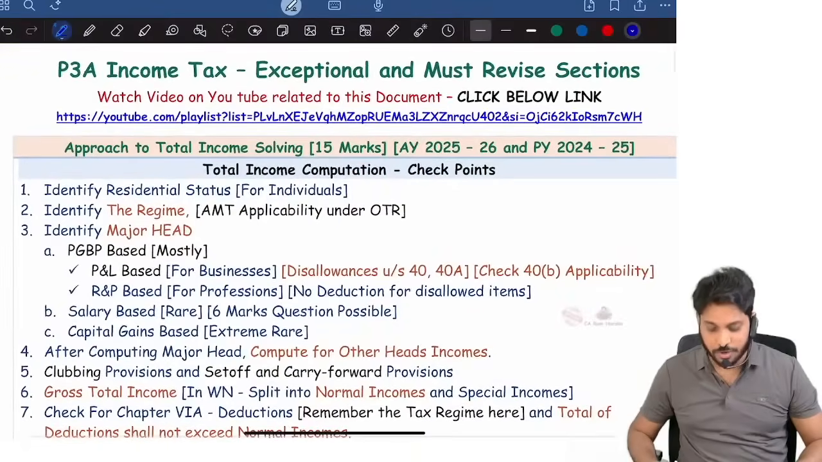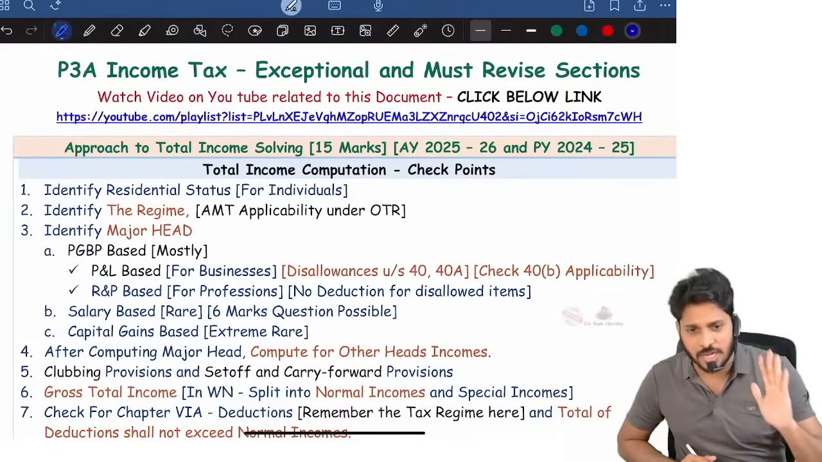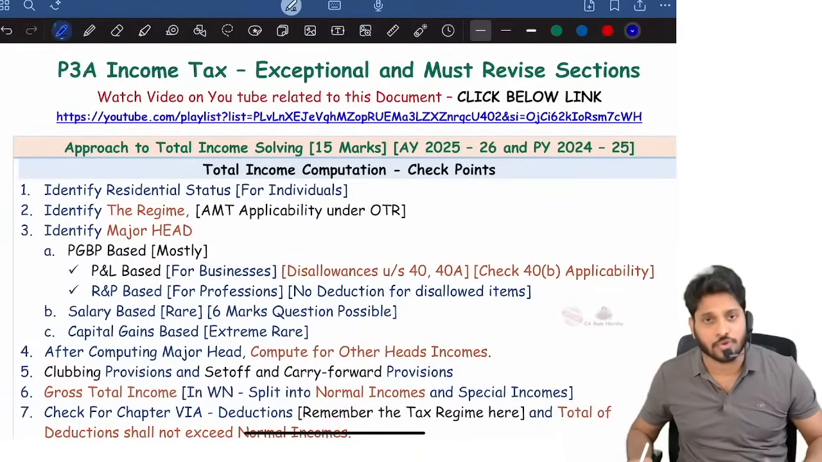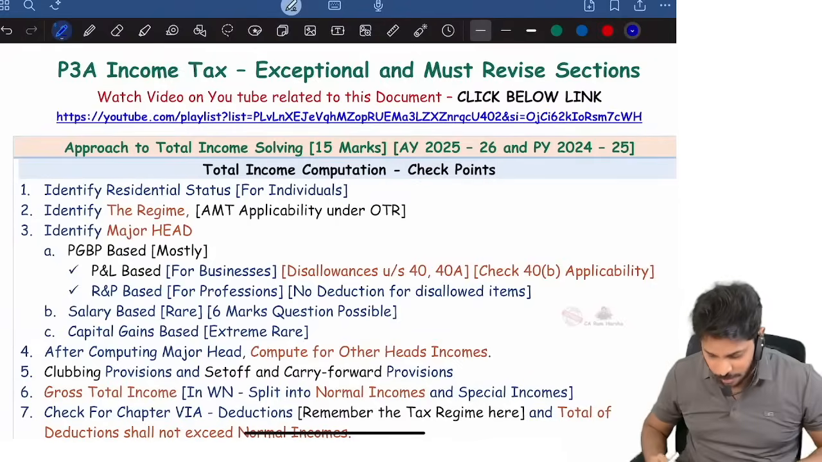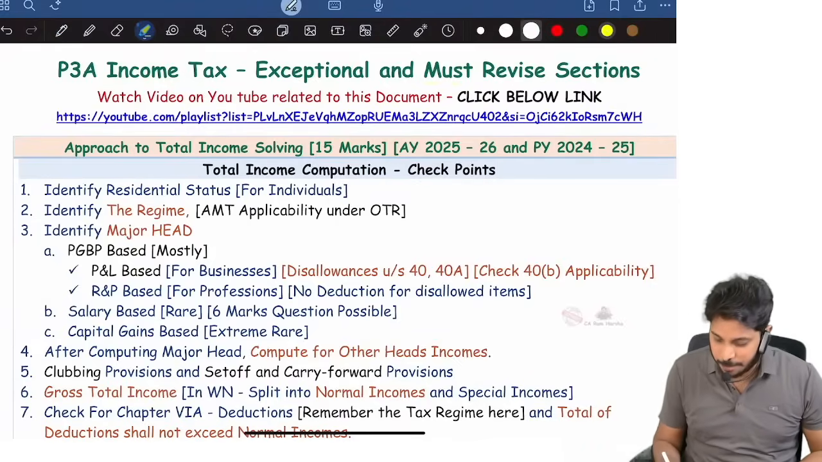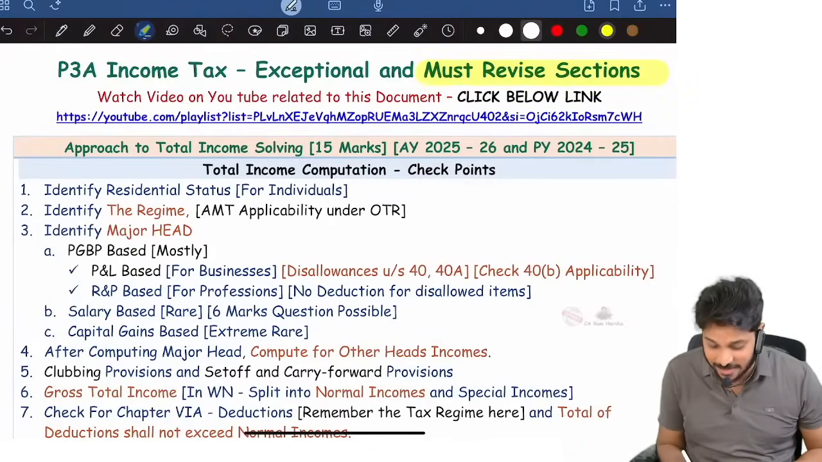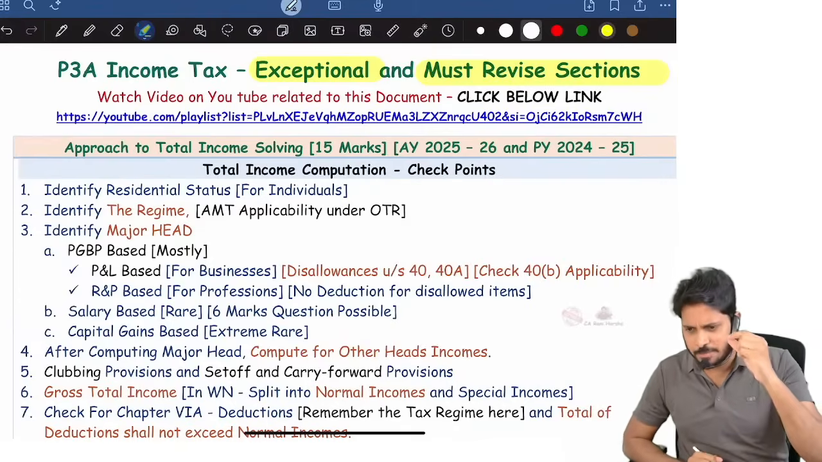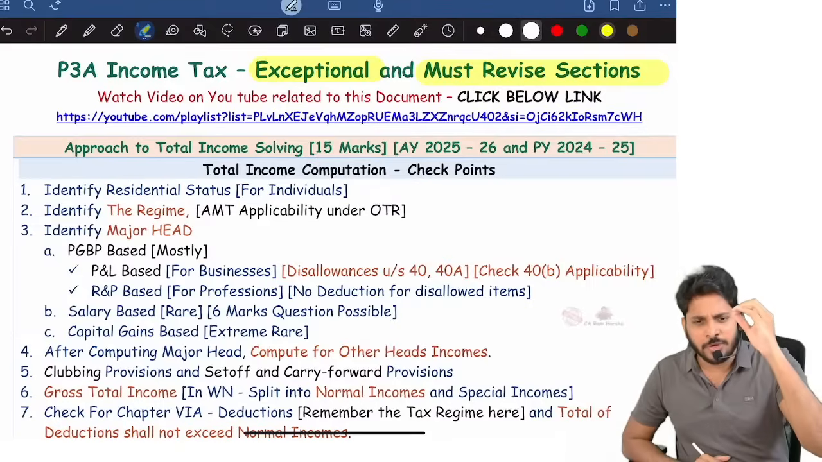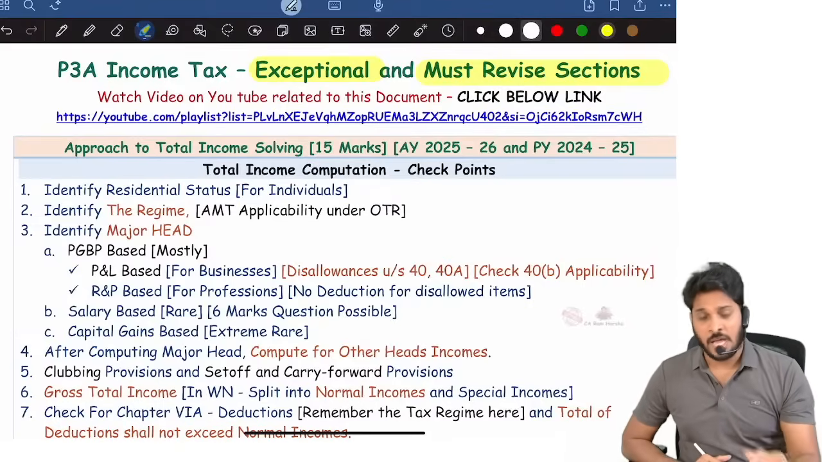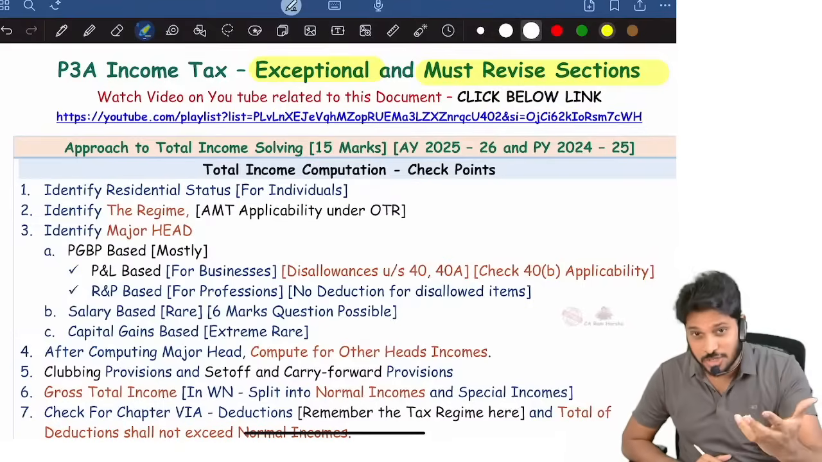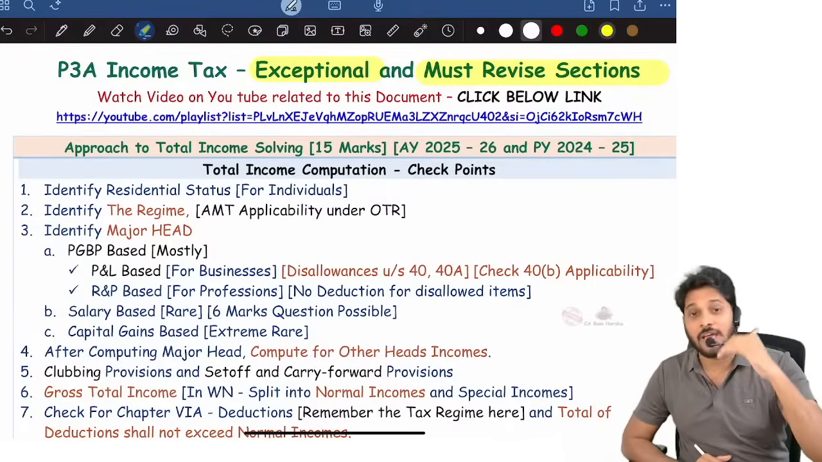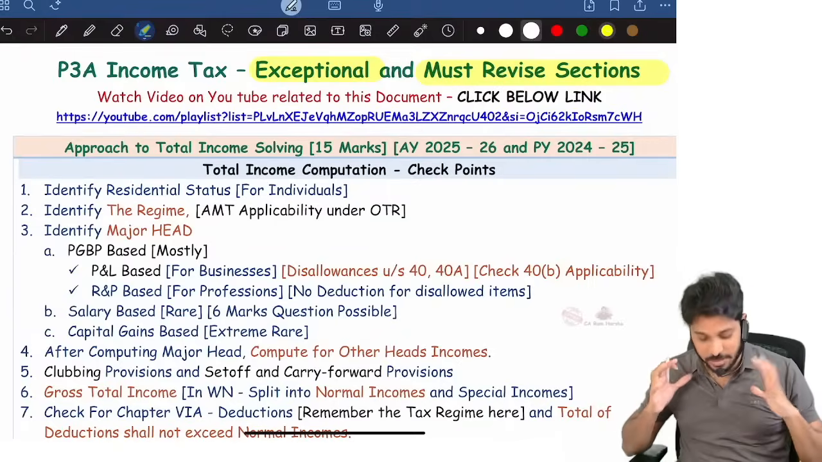I just want every one of you to have this PDF, or if not, later you can download and keep, not an issue. You can just follow in this video. Now, these are the must revise sections as well as exceptional ones. I named them exceptional because these are the places where you will be doing lots of mistakes. I will tell you what mistakes you make, why, and how they should be avoided. Everything I'm covering.